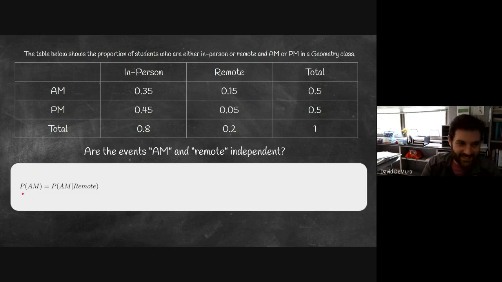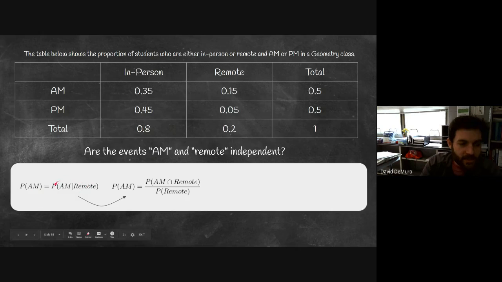Let me say that again. Is the probability of them being an AM student equal to the probability of them being an AM student, given that they are a remote student? So if we can check and this gives us the same thing on both sides exactly, then they're independent. If we check these two things and they're different, then they're not independent. Simple as that.